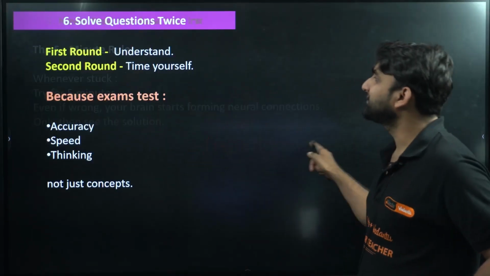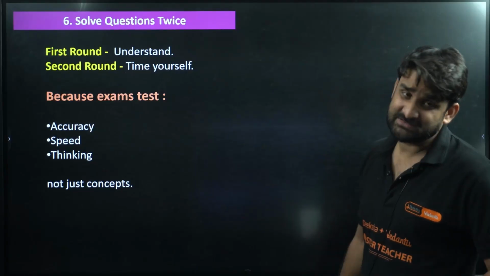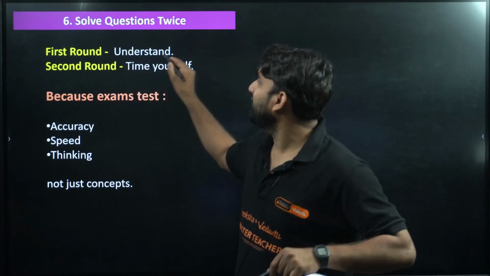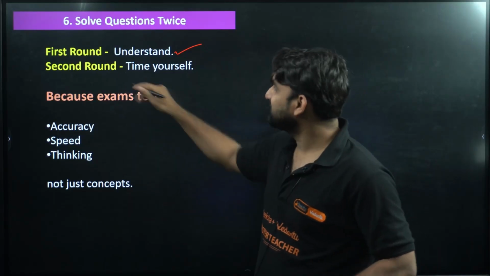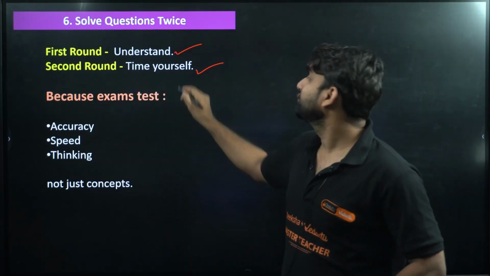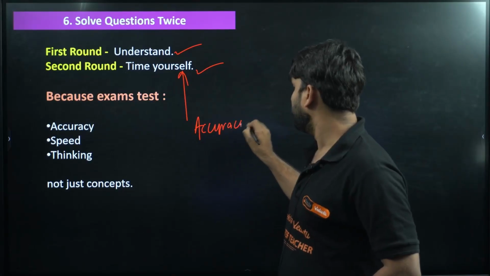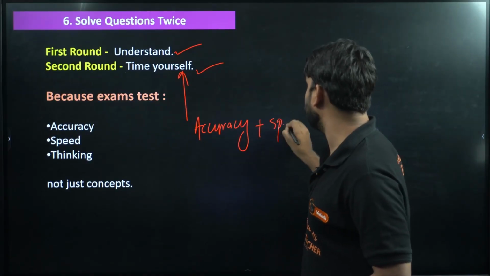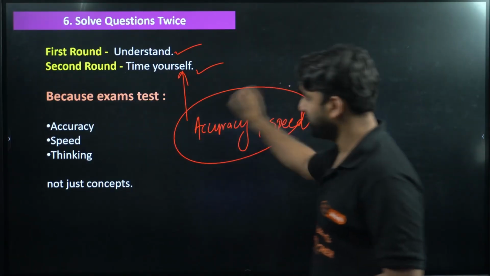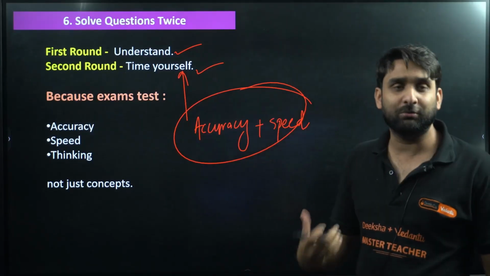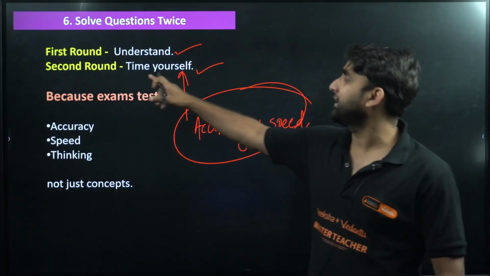Okay, moving to next. Solve questions twice. This is very important for Ganita Manjari especially. The first round will give you understanding of the question and the second round will give you timing yourself. So my dear, you can increase your accuracy plus speed in the second round. So this is very important. If you want to increase your accuracy probability and speed, the second round is a must.